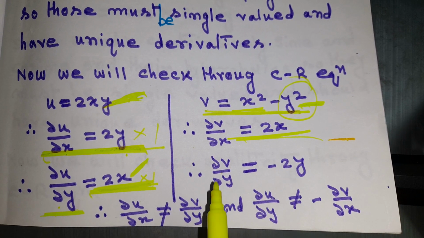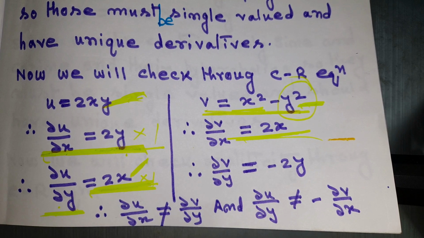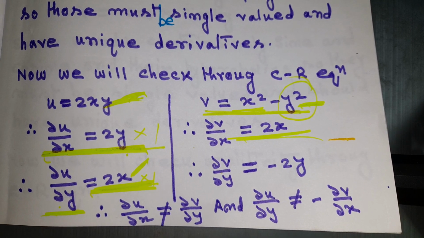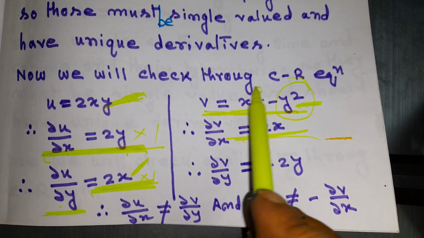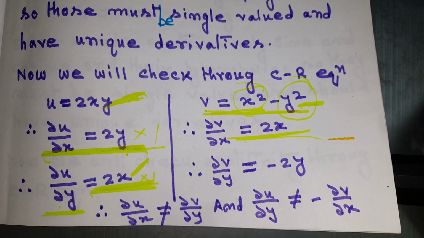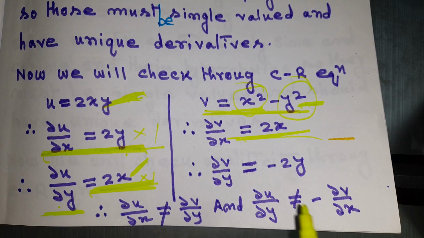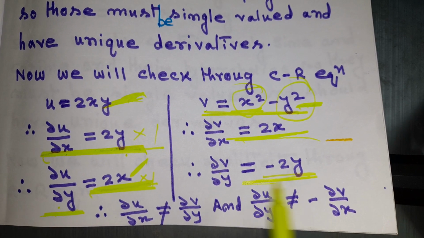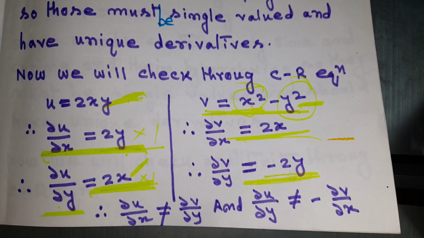Now for del v del y, what we will get? When we will be doing differentiation with respect to y, we will treat this term x square as constant, and we will differentiate only the terms related to y, correct? And that is why we are getting minus 2y here. This term will become 0.